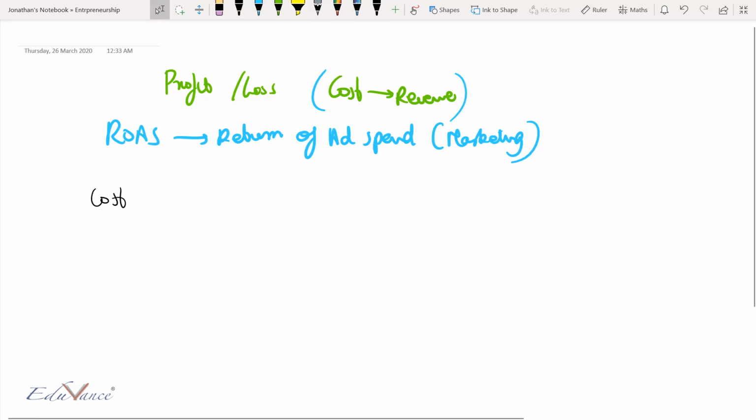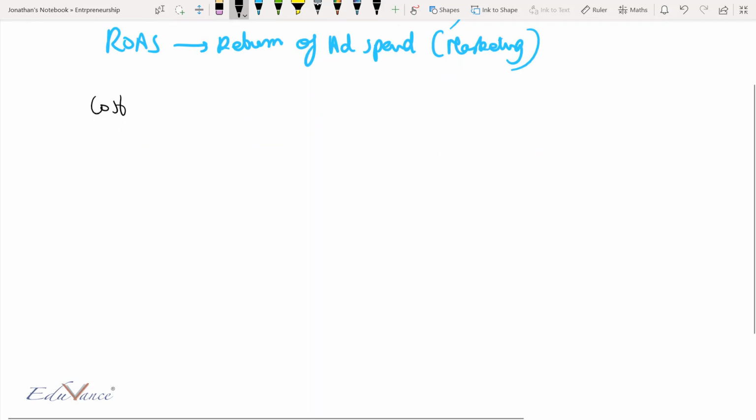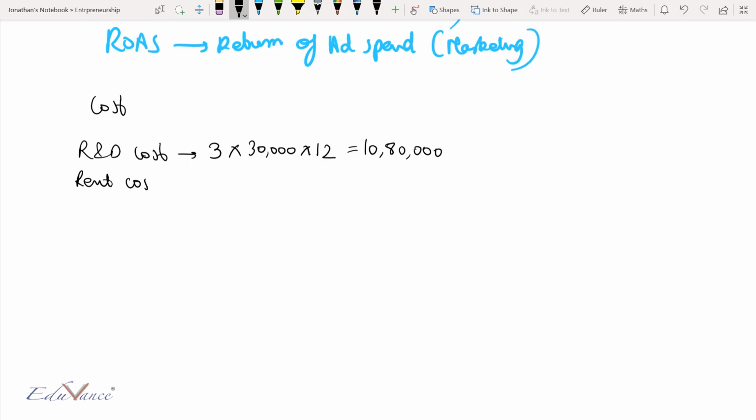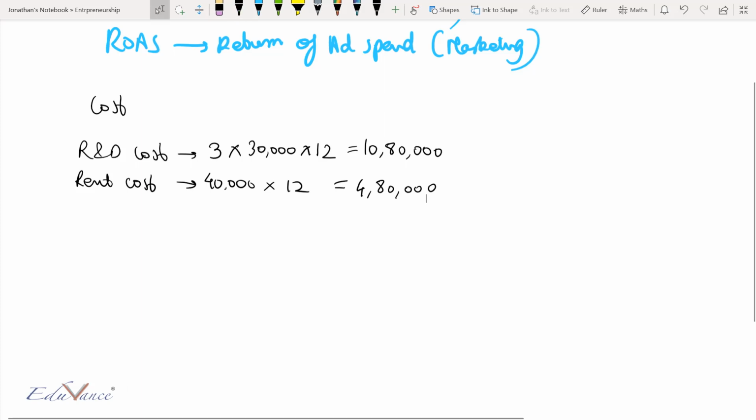So in the previous sections, we've looked at cost. For example, you have R&D cost. Let us say you hired 3 R&D folks at the cost of 30,000 rupees a month. So into 12 months, which is a total of 10,80,000 rupees. And then we saw that you need to rent a place, and that costs 40,000 per month into 12 months. So that is 4,80,000 rupees. And then there was the web development cost. So let us assume that that would have costed you 1,20,000 rupees.